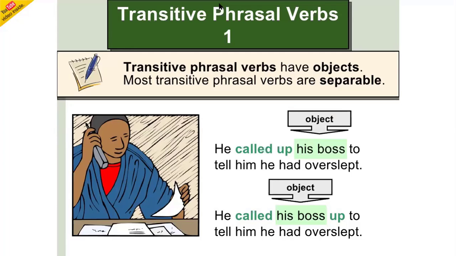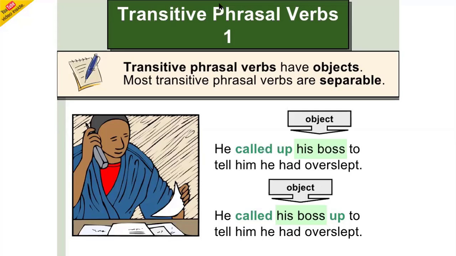Now let's see some sentences. He called up his boss to tell him he had overslept. Now see, called up his boss. His boss is a noun. Remember this, okay? When you have a noun, you can separate the particle from the verb.